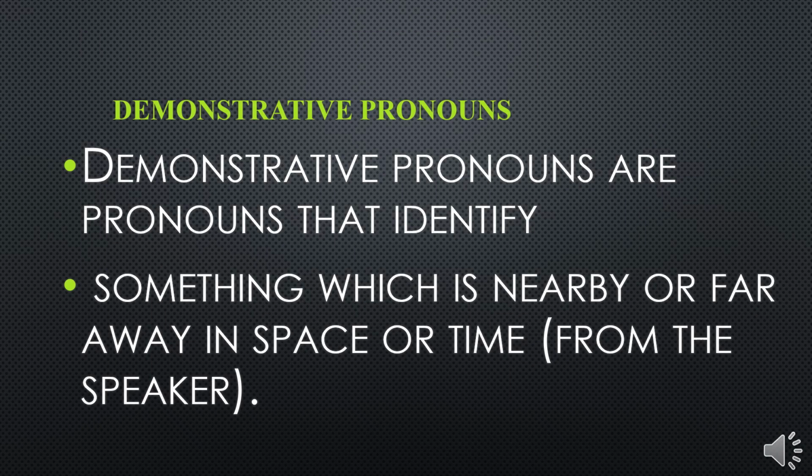Demonstrative pronouns. We say they are pronouns that identify something which is nearby or far away in space or time. And whether they are nearby or far depends on the position of the speaker. So whether they are far from the speaker or they are near to the speaker in space or time.